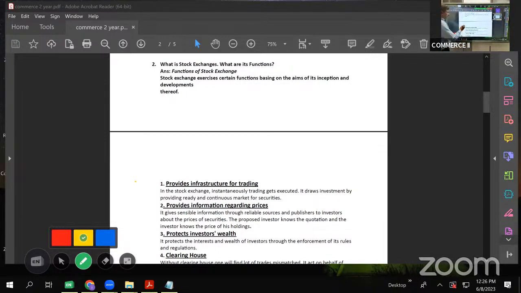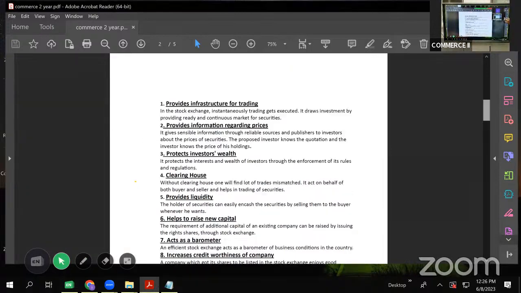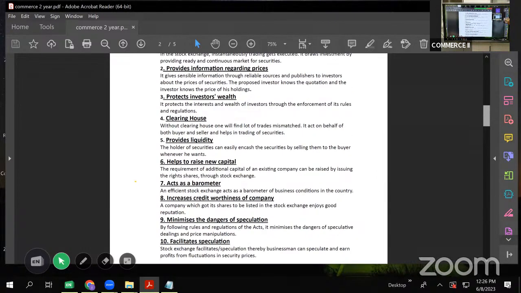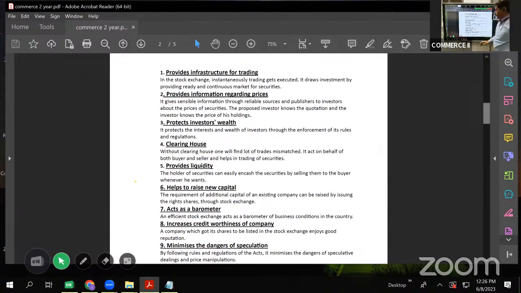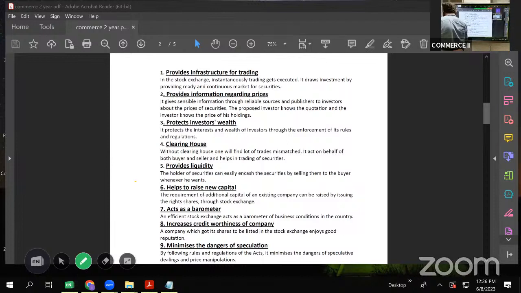Now let us see what are the functions. While learning financial market, we learned one point, no? Capital market needs a place for trading, or we need some infrastructure to do trading of the instruments of capital market.